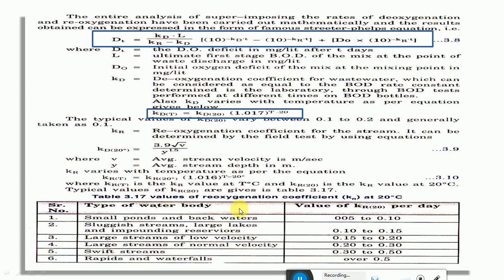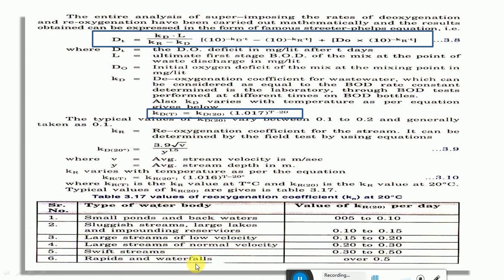Okay, and these are some of the typical reoxygenation coefficient values based on experiments by different people. For small ponds and backwaters, the value of kr at 20 degrees per day varies as 0.05 to 0.10. For sluggish streams, large lakes and impounding reservoirs, the value of kr at 20 degrees centigrade is between 0.1 to 0.15. For large streams of low velocity, it is 0.15 to 0.20. Large streams of normal velocity are 0.2 to 0.3, and for swift streams it is 0.3 to 0.5. For rapid waterfalls it is more than 0.5.